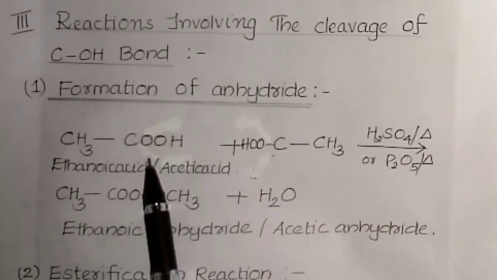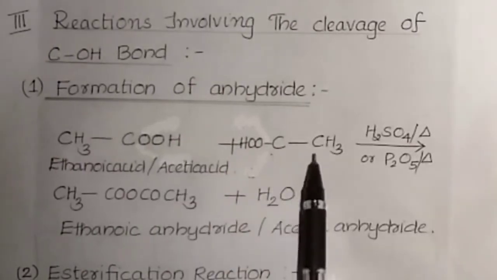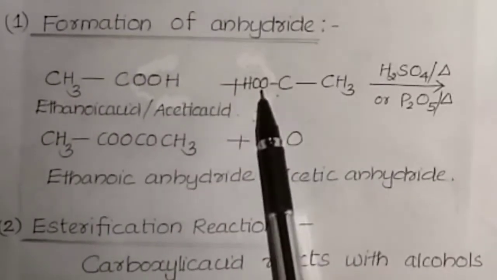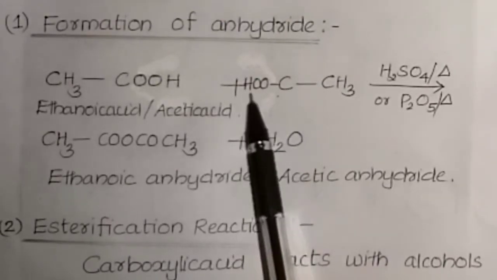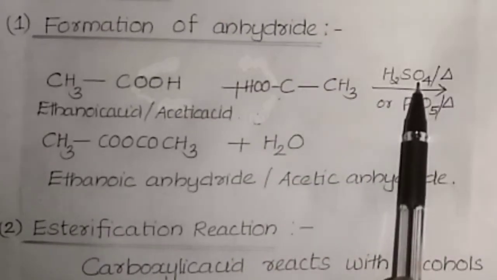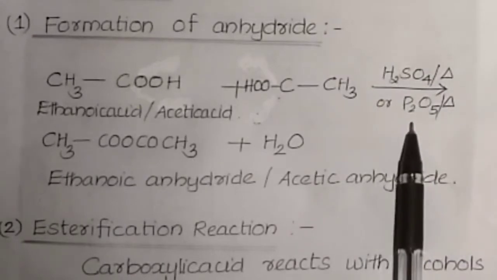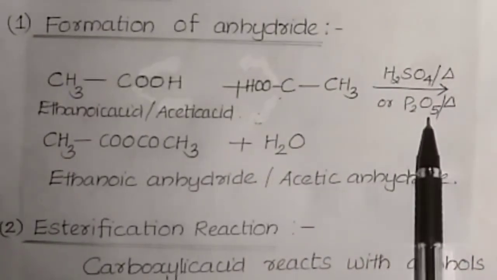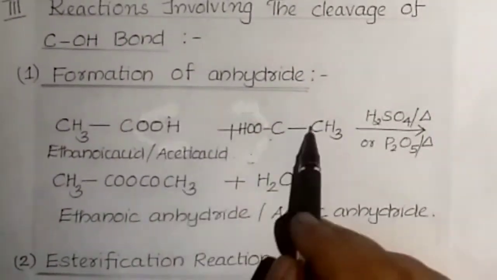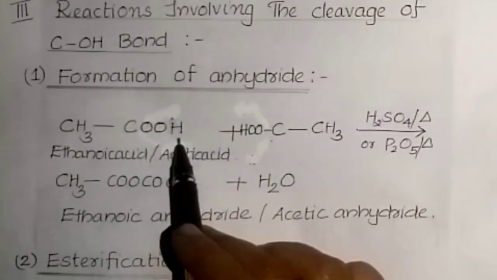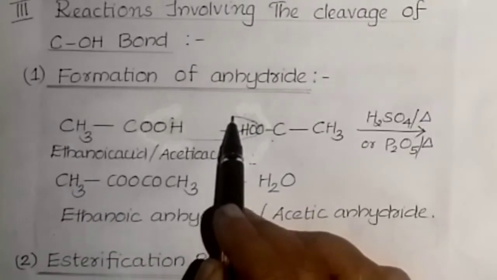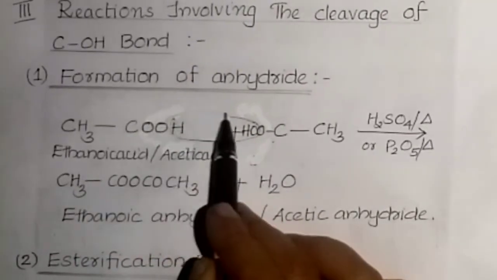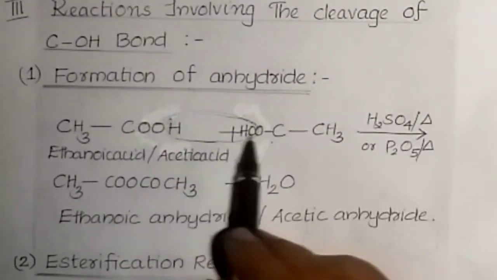Example, acetic acid or ethanoic acid, and another molecule of acetic acid, CH3COOH, on reaction in the presence of concentrated sulfuric acid with heating or phosphorus pentoxide with heating, both are dehydrating agents. So these two molecules react: from one molecule H and from the other molecule OH react to form a water molecule, which is eliminated. Then a bond is formed in between.